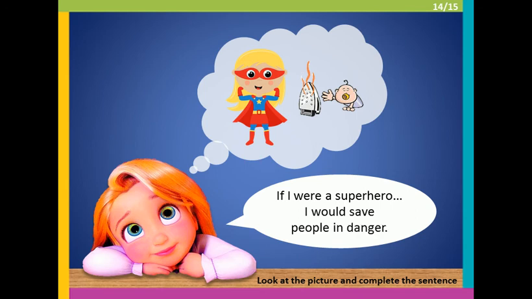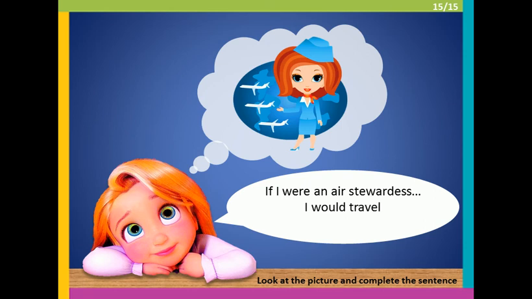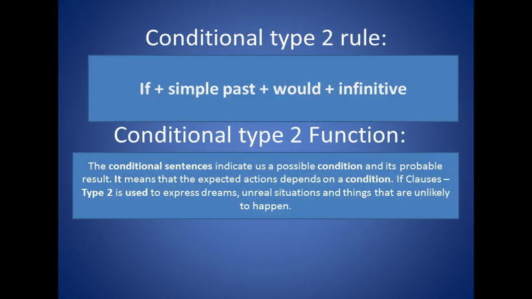Okay, so here as you can see, we are talking about something which is not real. Here we use if plus subject plus the verb to be in the past plus would plus infinitive. If I were a nurse steward, I would travel around the world. Now, conditional type 2 rule: if plus past simple plus would plus infinitive.